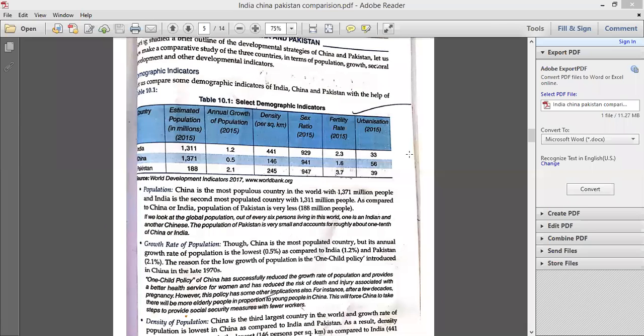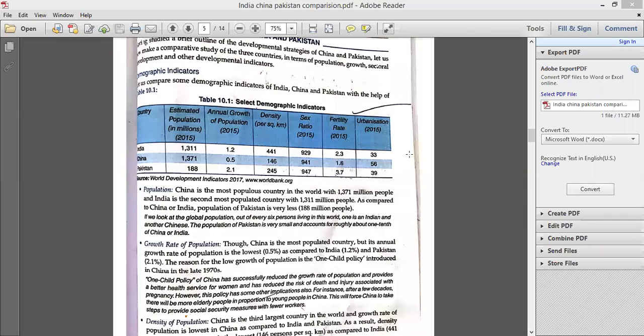So why are the figures less in China? Because of the one child policy. Because they have a one child policy, it has been observed that the number of children born by a woman in China is less as compared to other countries. And in Pakistan it is the most as compared to India and China.